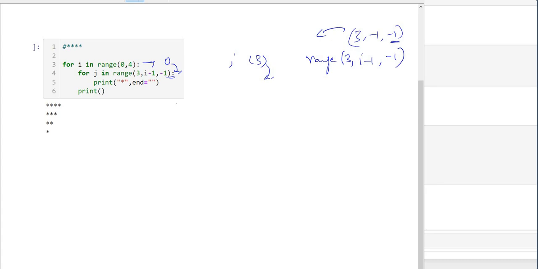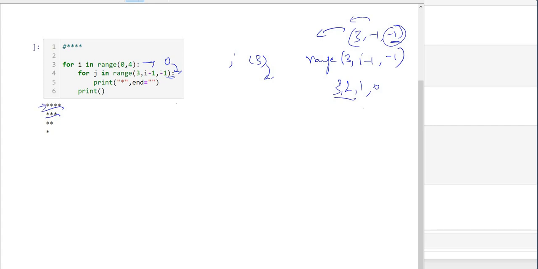Automatically it is plus 1 if I do not mention, but if I mention then it is minus 1, it goes in the reverse direction. So 3 comma 2 comma 1 comma 0, here it is. Then here is I minus 1. So here 3 comma 2 comma 1 comma 0, so 4 times my star will get printed.